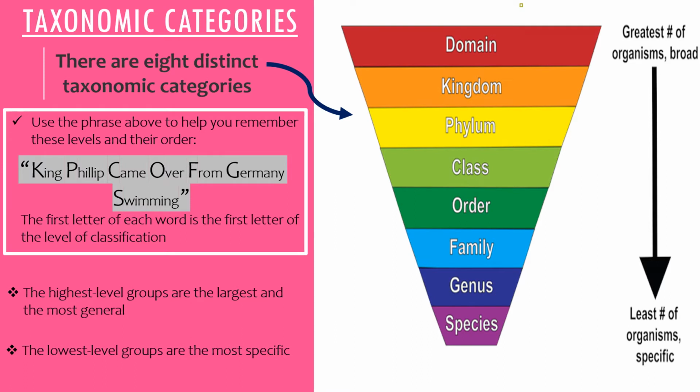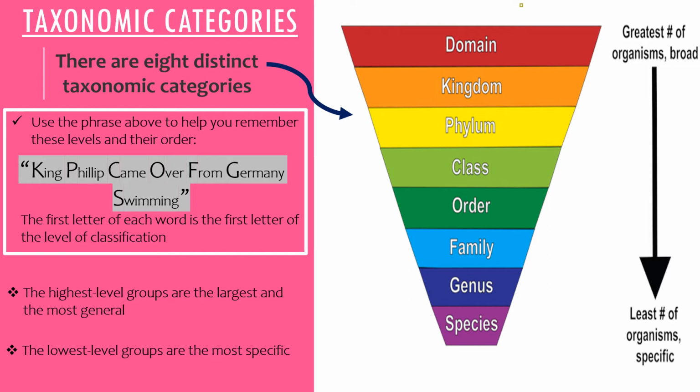There are 8 distinct taxonomic categories. These are domain, kingdom, phylum, class, order, family, genus, and species. You can remember the order the system comes in with the following sentence. The first letter of each word is the first letter of the level of classification. So if you say many times, King Philip came over from Germany swimming, then you can remember the order of the categories. So domain is the highest level, and a species is the lowest level in the hierarchy.